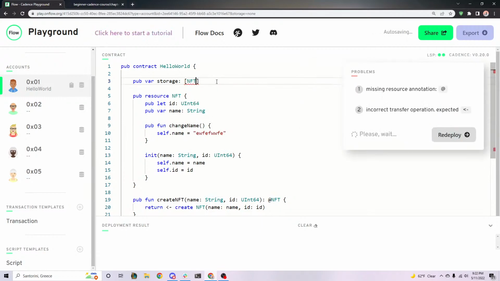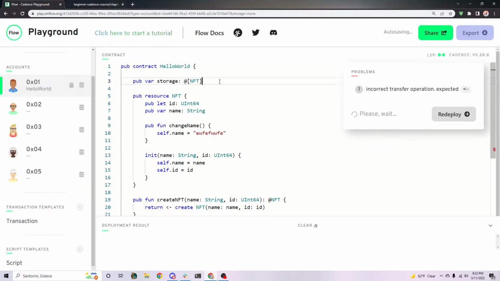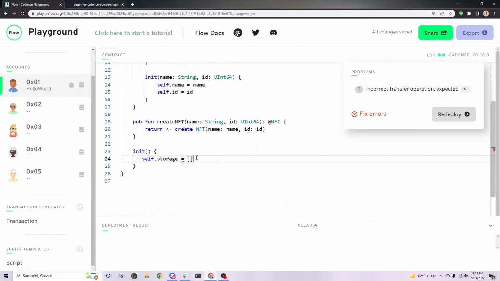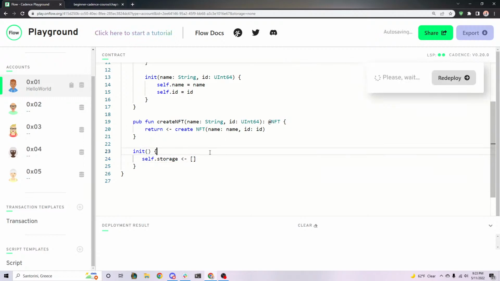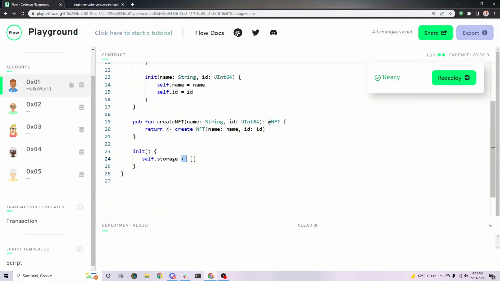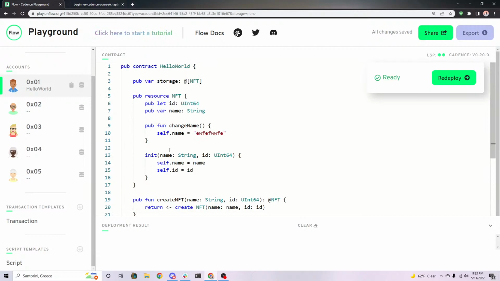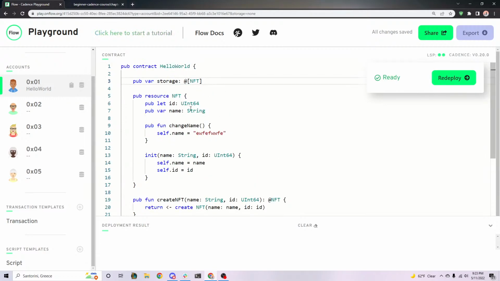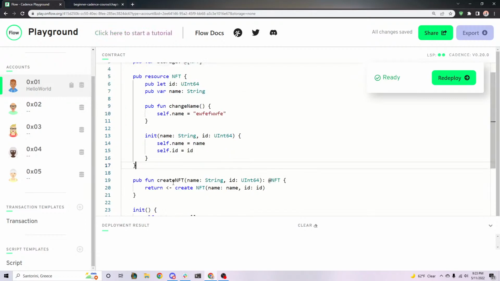But with an array of resources, you actually put the @ symbol outside of it, not inside. So that's a little tricky thing, just to note. And then, one other thing is that when you actually go to initialize this array, you don't initialize it with equals. You have to put the move operator. So anytime you're dealing with a type that has resources or has this @ symbol, you always use the move operator like that. Cool. So what we're going to do is hopefully store our NFTs inside this array. Let's go ahead and make a function to actually do that right here.